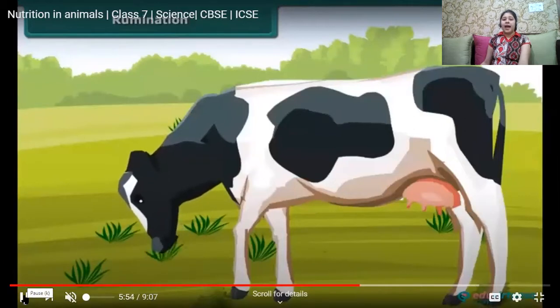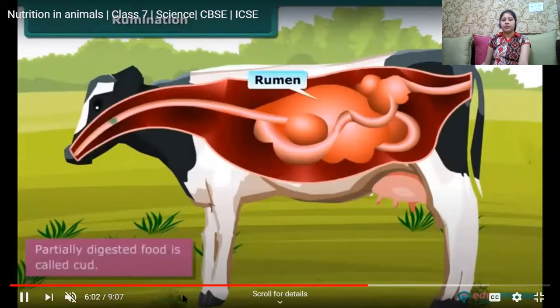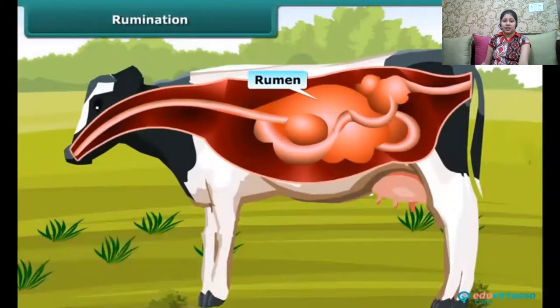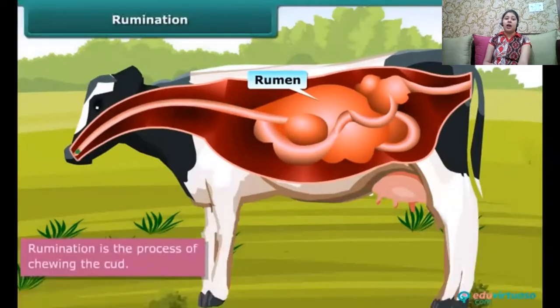But what about animals? We will see that cows are constantly chewing. The reason is that cows store their food in an organ called the rumen. They directly swallow the partially digested grass and store it in the rumen. Later on, from the rumen, the food, the soft pulp, again comes to their mouth, where the cow chews the food again.